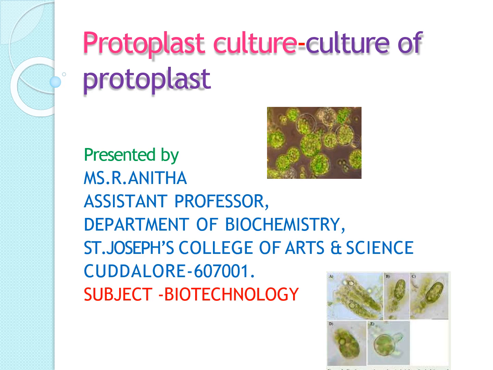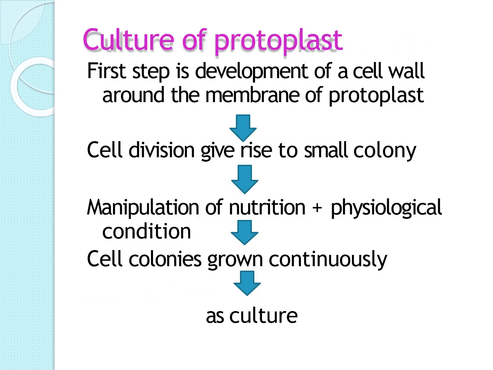So today in this session we are going to see about protoplast culture. In protoplast culture, the second step is culture of protoplast. So what is culture of protoplast? In culture of protoplast, the first step is development of a cell wall around the membrane of protoplast. Then cell division gives rise to small colonies. After that, with manipulation of nutrition and physiological conditions, the cell colonies can be grown continuously as a culture.